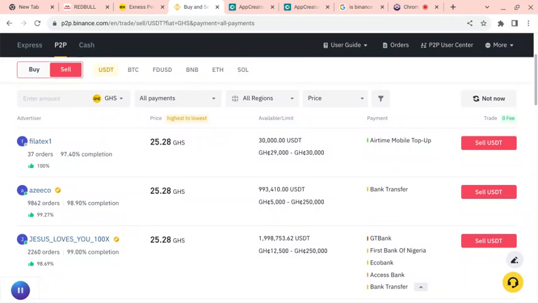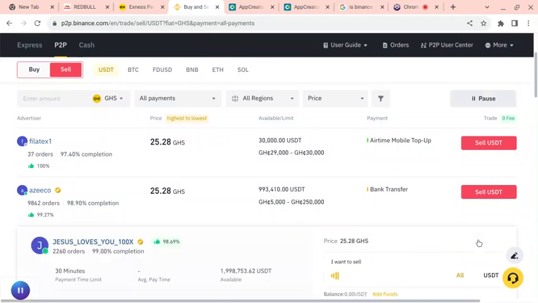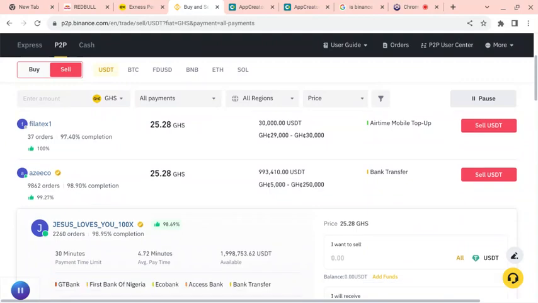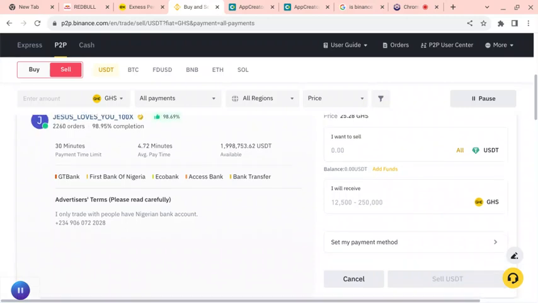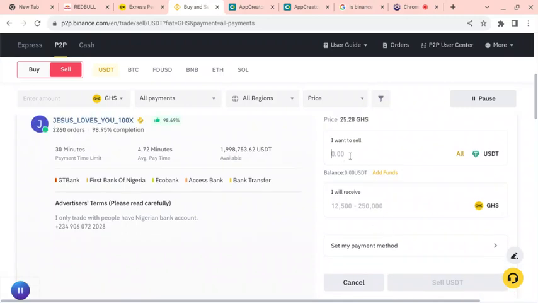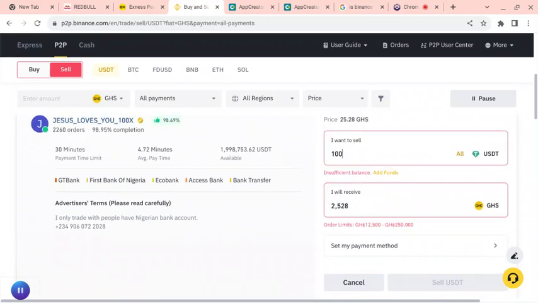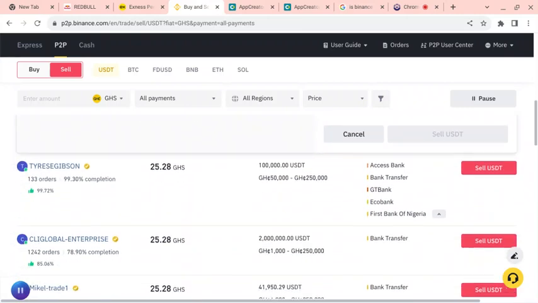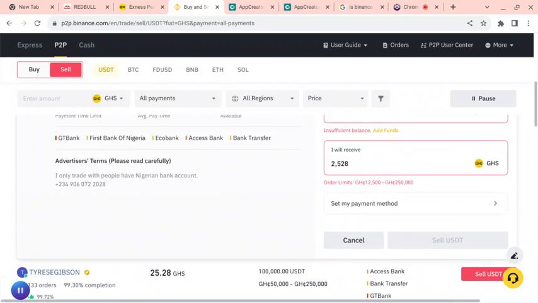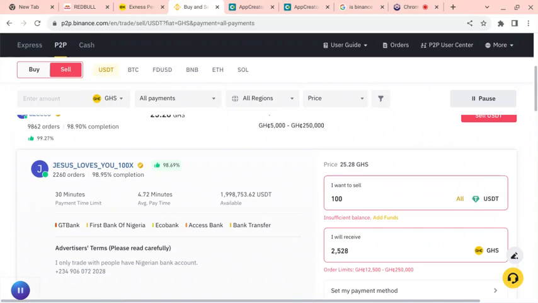If I want to jump straight to a trade with this person, let's say I have 100 USDT. This person will be paying me 2,528 Ghana cedis, but I have to receive the money in my bank wallet.